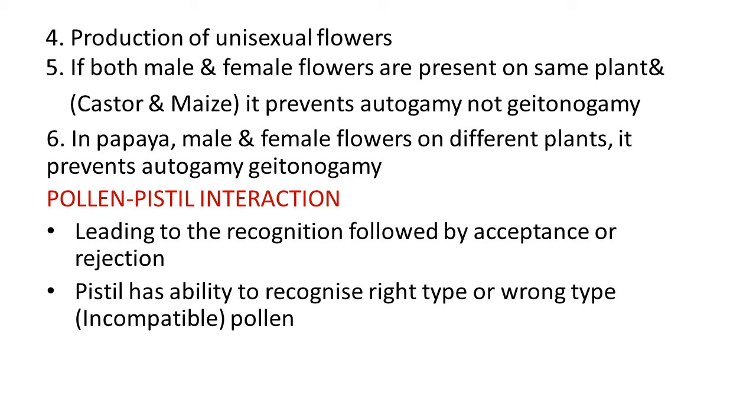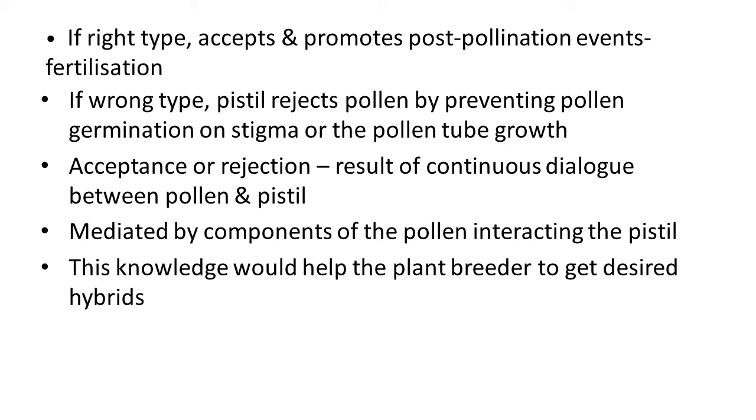If it is a wrong type of pollen, it is rejected. In this mechanism, if the pollen is the right type, it is accepted by the pistil or stigma and promotes post-pollination events like fertilization. If it is a wrong type, the pistil rejects the pollen by preventing pollen germination on the stigma or pollen tube growth.